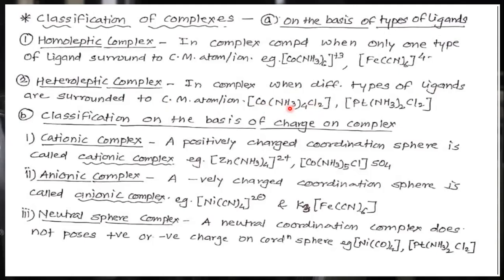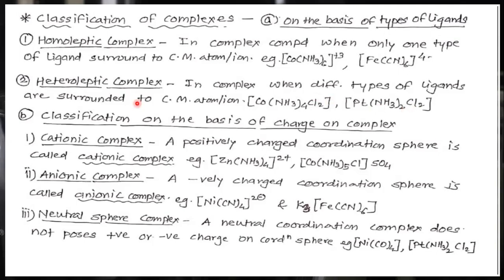In this second example, NH3 2 and chlorine 2. Ligands are different, ammonia and chlorine.